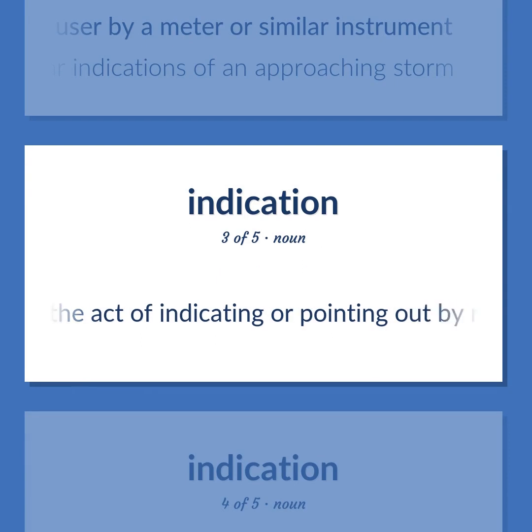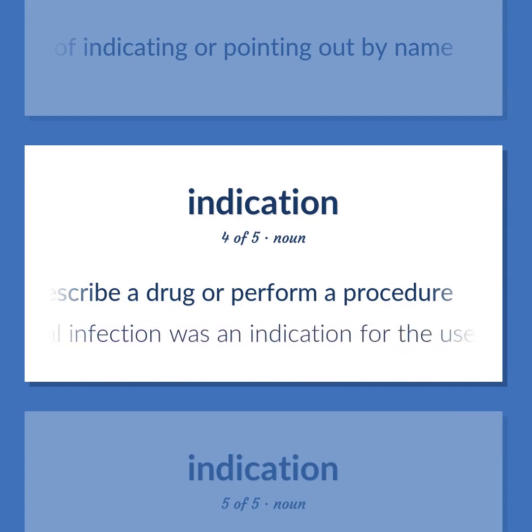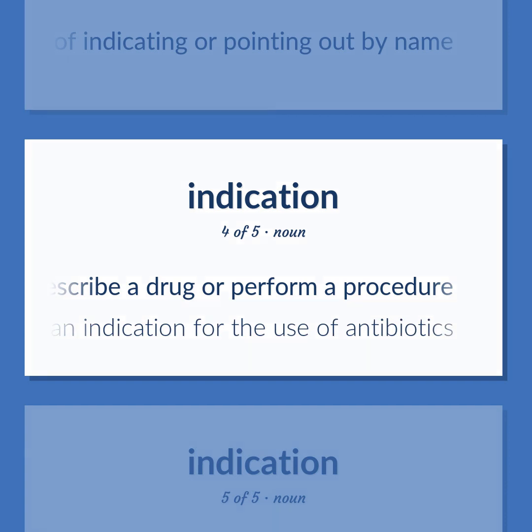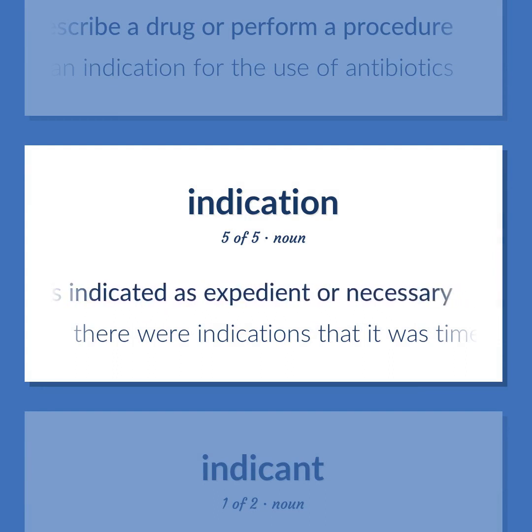The act of indicating or pointing out by name. Medicine. A reason to prescribe a drug or perform a procedure. The presence of bacterial infection was an indication for the use of antibiotics. Something, as a course of action, that is indicated as expedient or necessary.